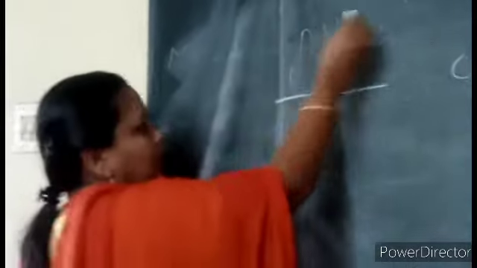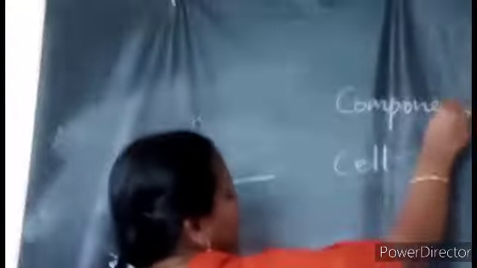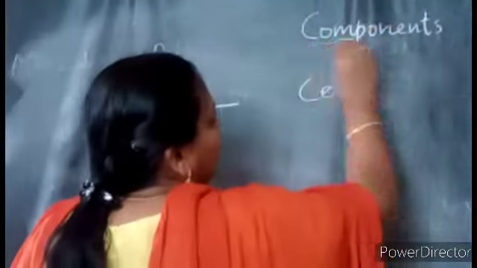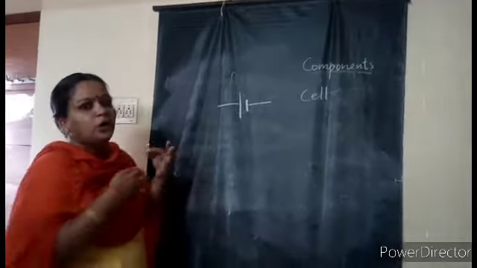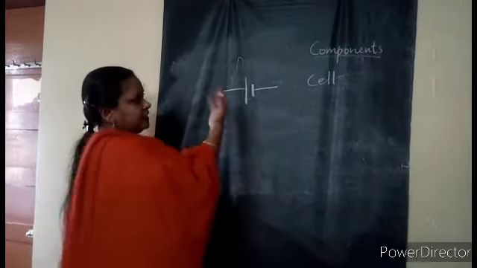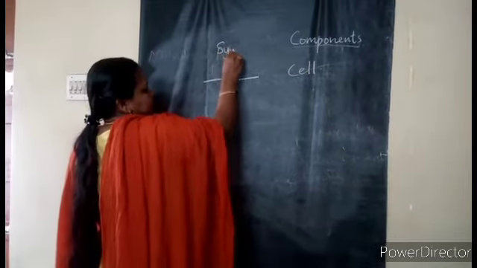This is the component. Component means what, children? Components of food. You learned, no? So what all a food has. Same way here in the electric circuit, the different parts that are there can be called components also. These are the symbols.